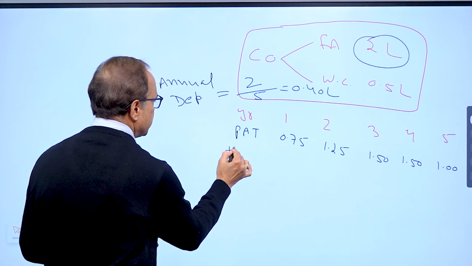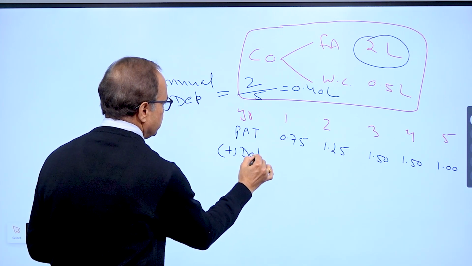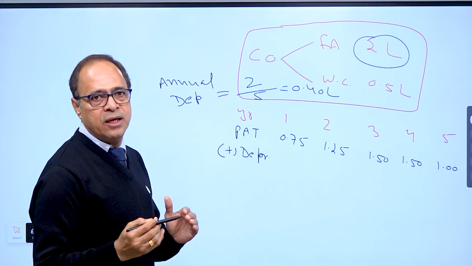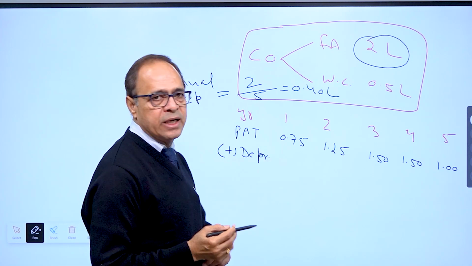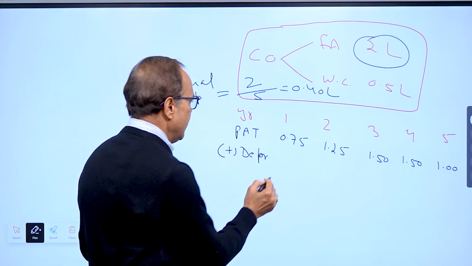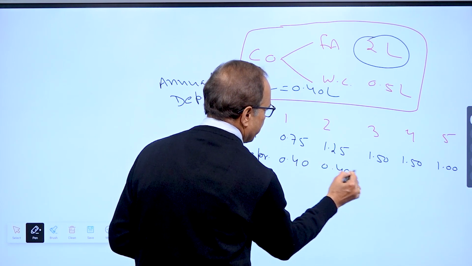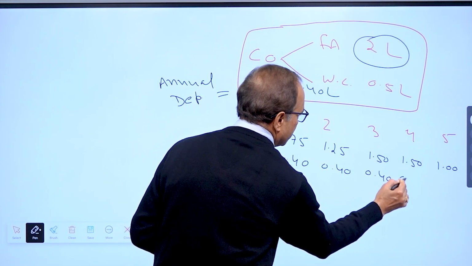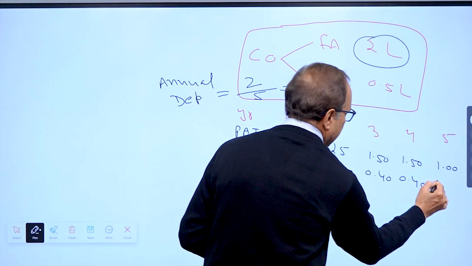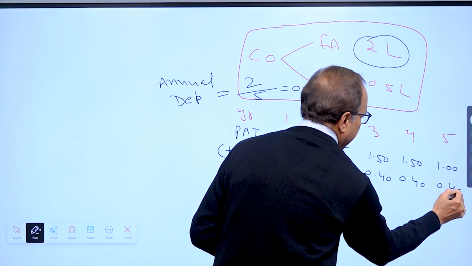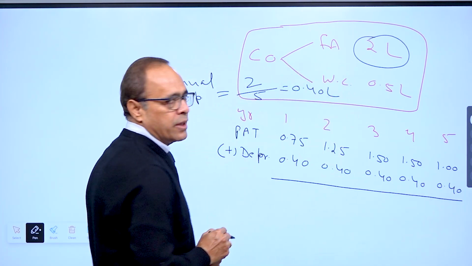So add the depreciation on all the values to convert that into cash inflow, because for calculating payback period I need cash inflow.